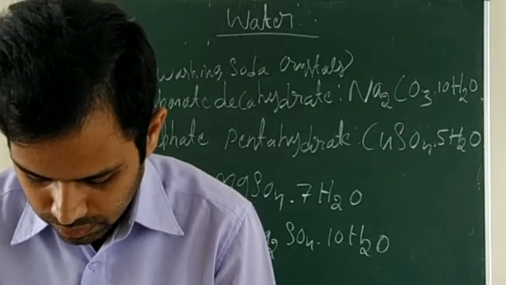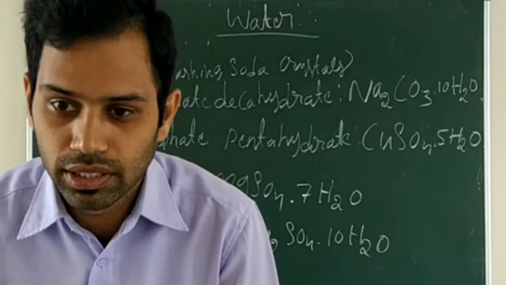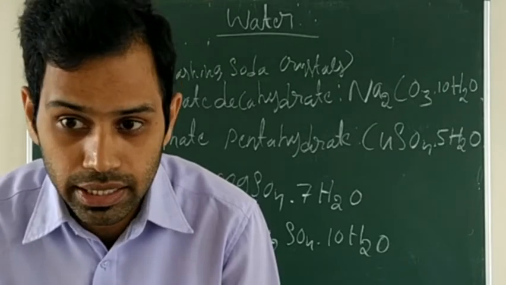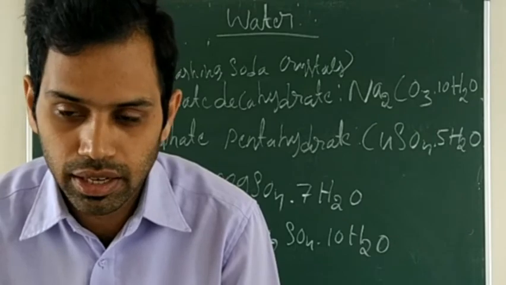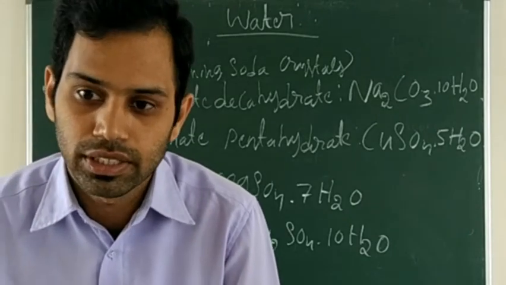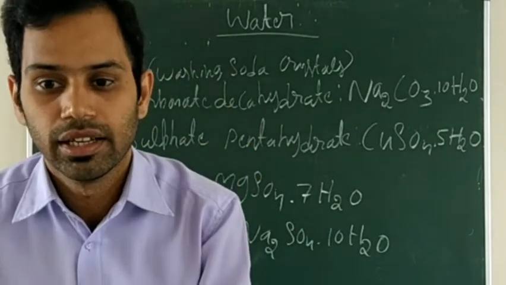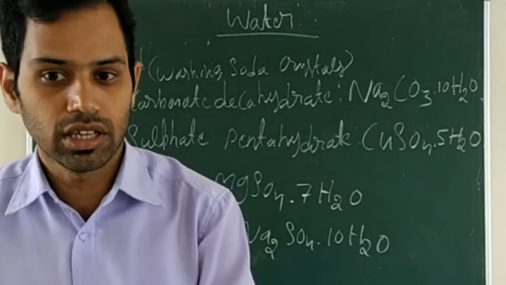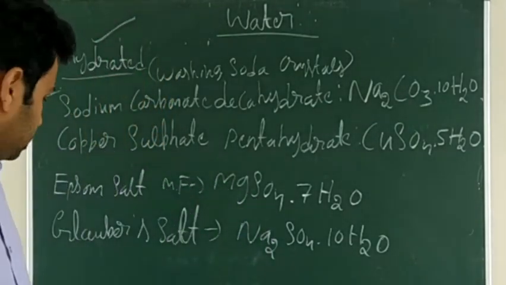The substance which does not contain water along with its salt, that is anhydrous. Substances which do not contain water along with their salts are called anhydrous substances. Clear? A hydrous substance contains water molecules along with its salt. Anhydrous means opposite to hydrous. So a substance which does not contain water along with its salt. For example, sodium chloride, potassium nitrate.